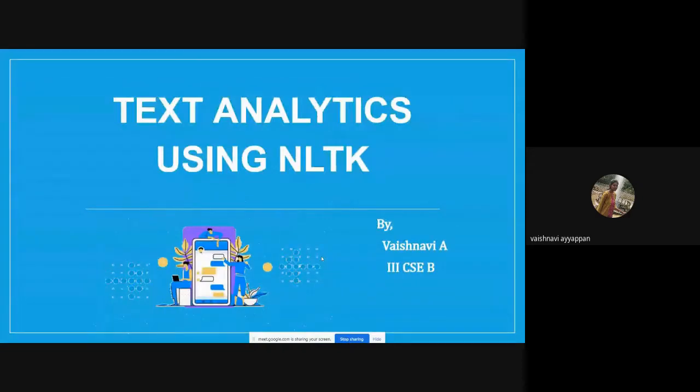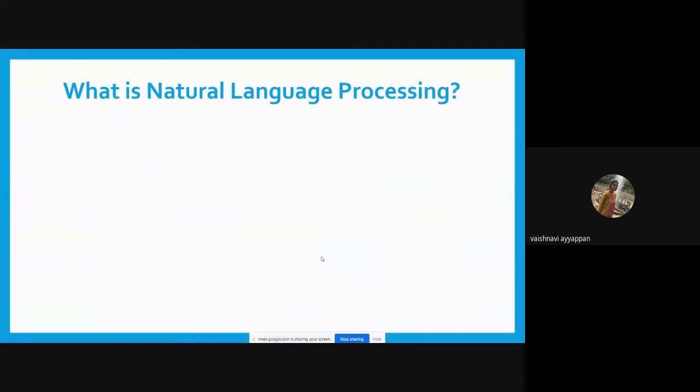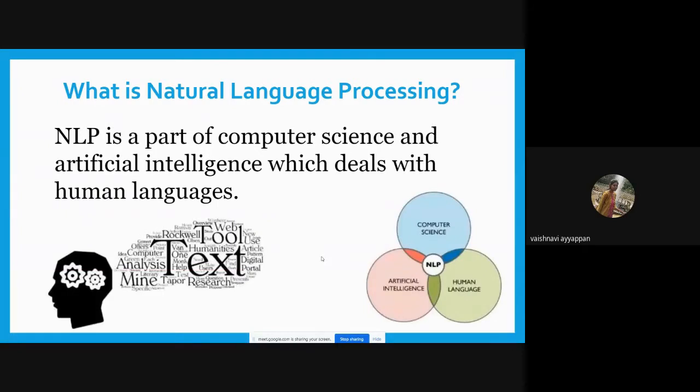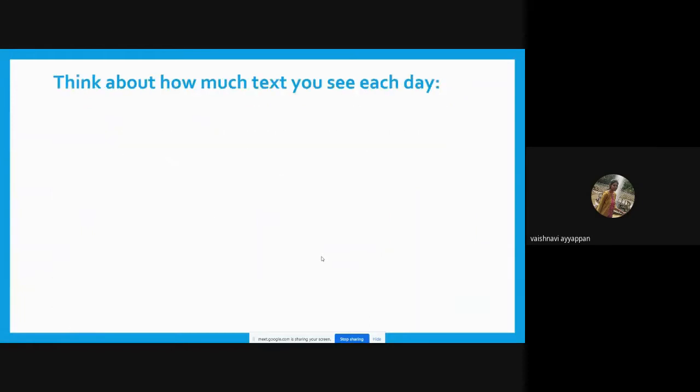Okay, text analytics using NLTK. First of all, we need to know what is NLP. NLP is natural language processing. We are going to process the language. It is a part of computer science and artificial intelligence field because using this, we are going to deal with human languages. We are going to process the language with the help of computer science and artificial intelligence. This is NLP.